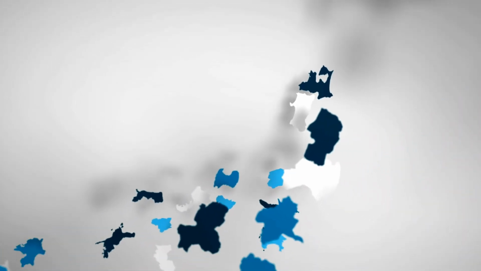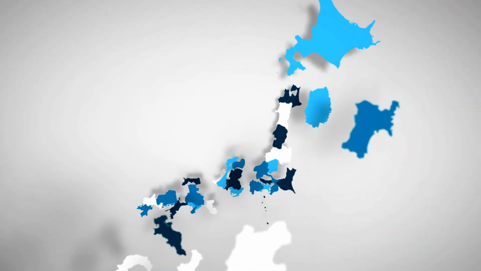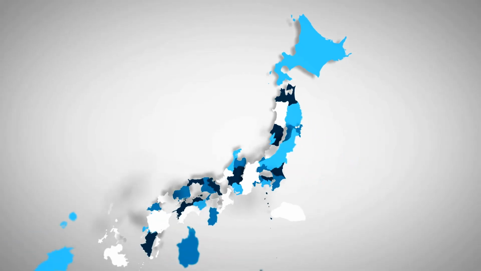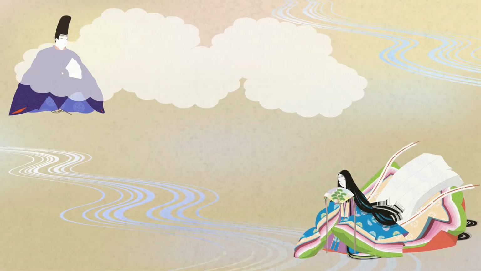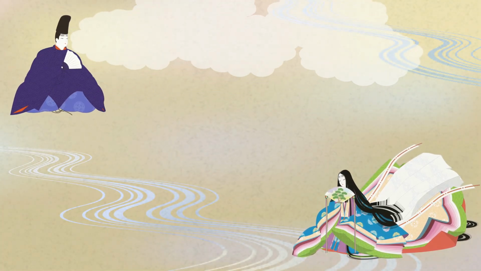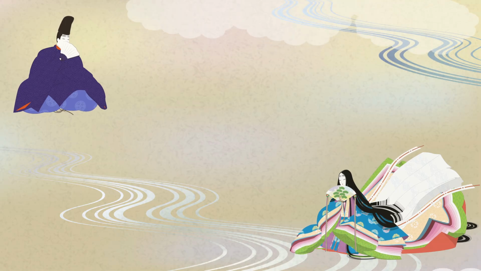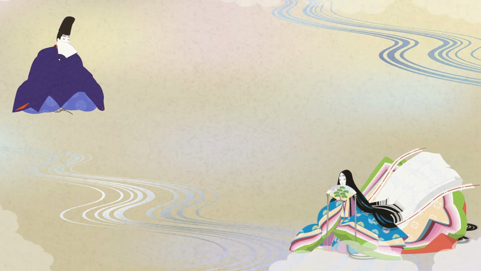Attempts to unify Japan had limited success. Over time, the power of the emperor faded, and rival warriors fought for power. Power shifts in Japan. By 860, the Yamato emperor's grip on power in Japan weakened. The emperor had become a figurehead or a symbolic leader.